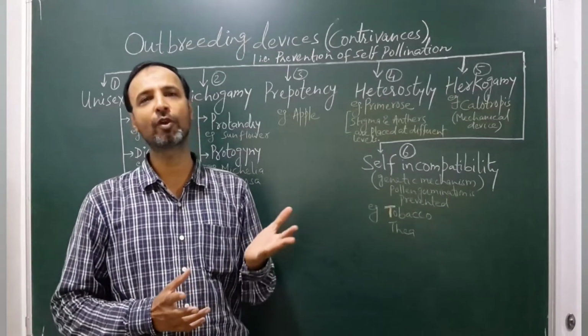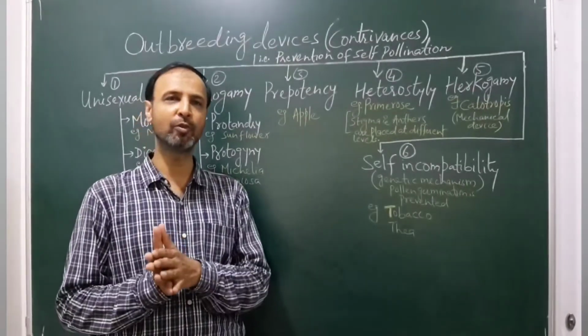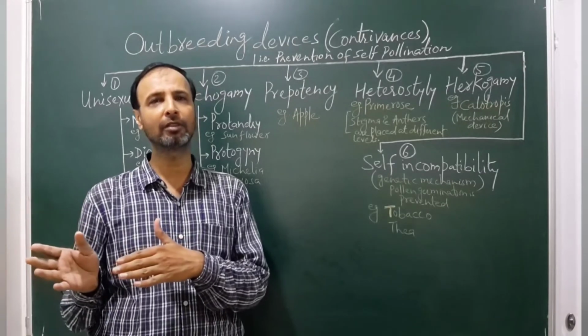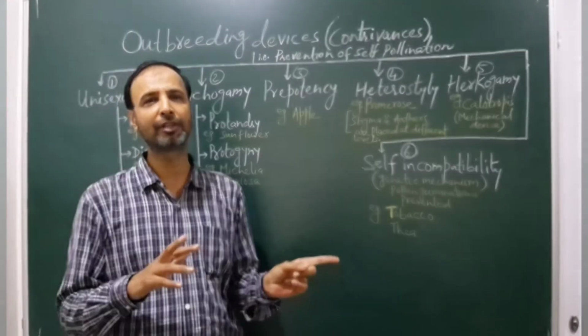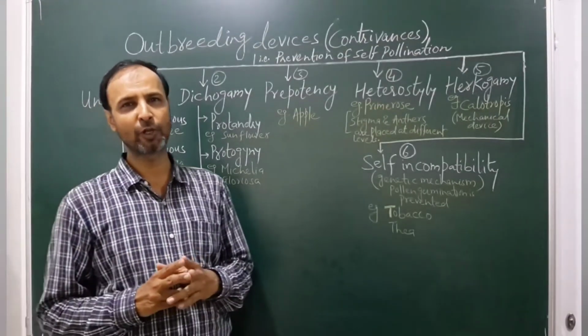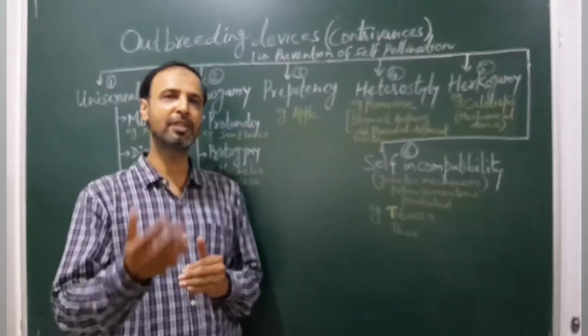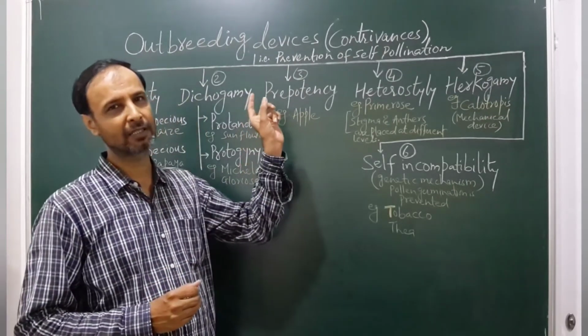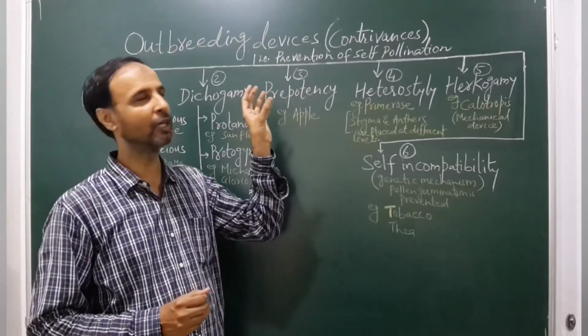Now in our previous video we learned about pollination. What is the meaning of pollination? Transfer of pollen from the anther to the stigma in a flower is called pollination. We know there are two types of pollination, that is self-pollination and cross-pollination. Now, outbreeding device. What is that? That we are going to learn now.